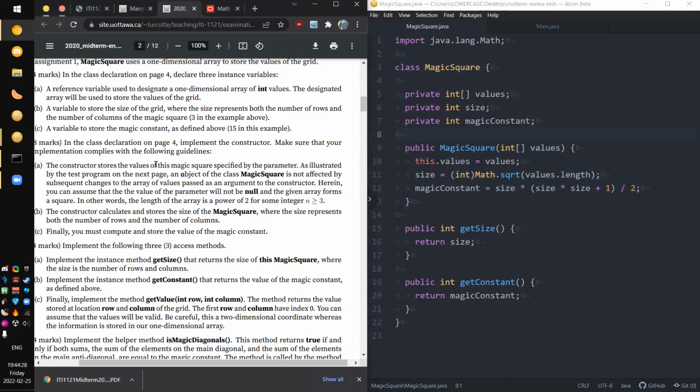Thank you. The constructor stores the values; the object of the class magic square is not affected by subsequent changes to the array values passed as an argument here, and you can assume that the value of the parameter will not be null and the given array forms a square. Okay, that is the longest way of saying this input will be valid I have ever read, but that's basically what it's saying. Value is going to be, you can put values in here.